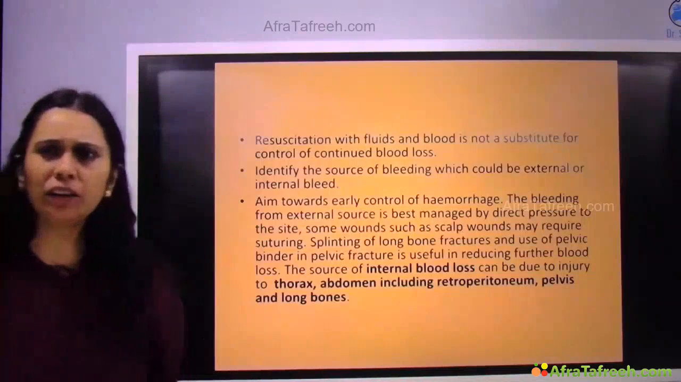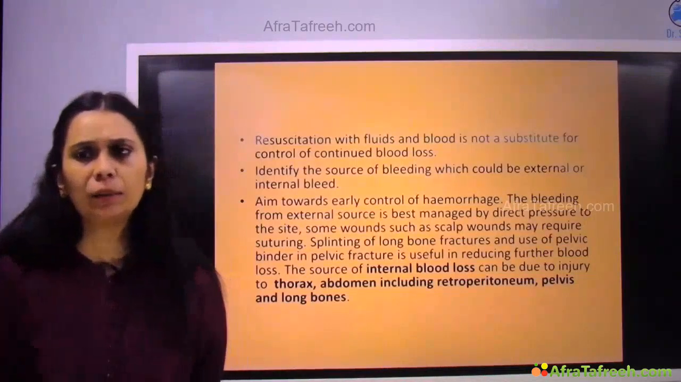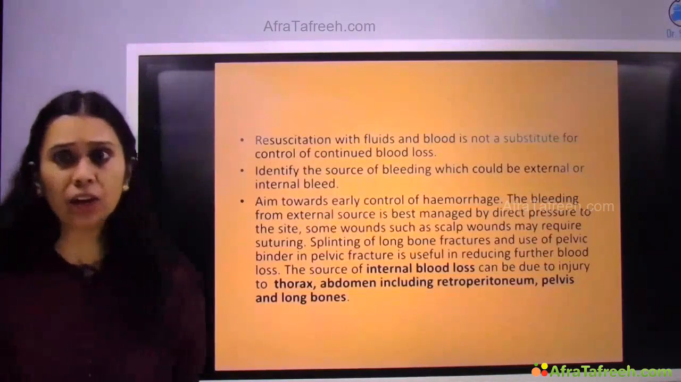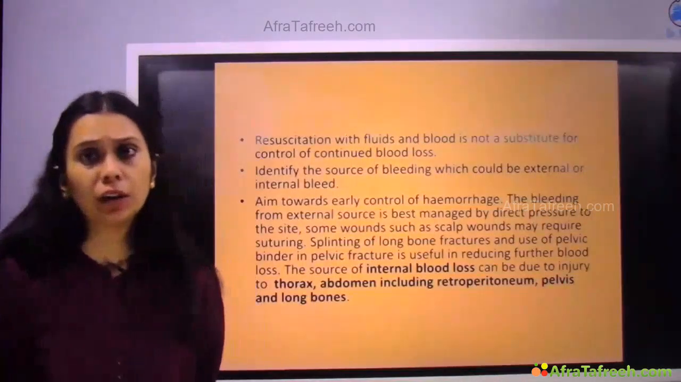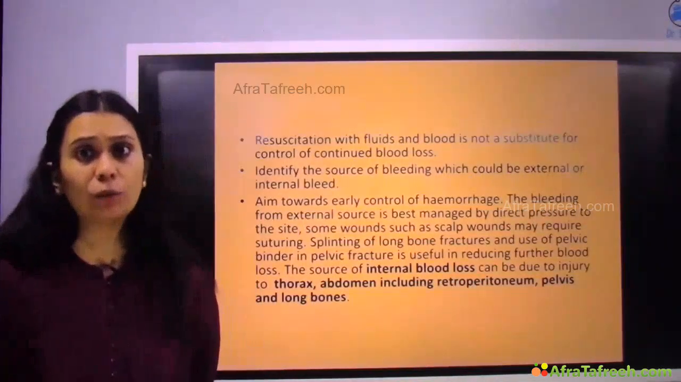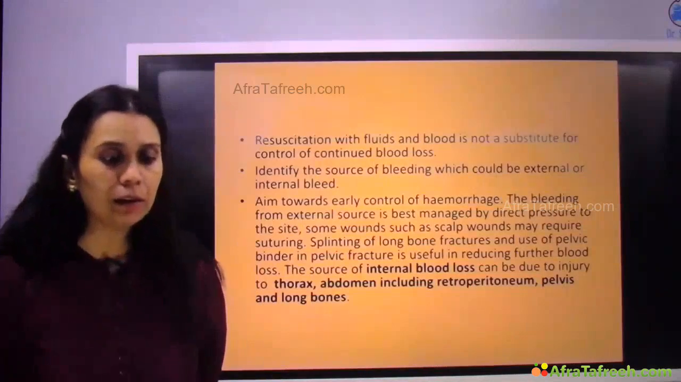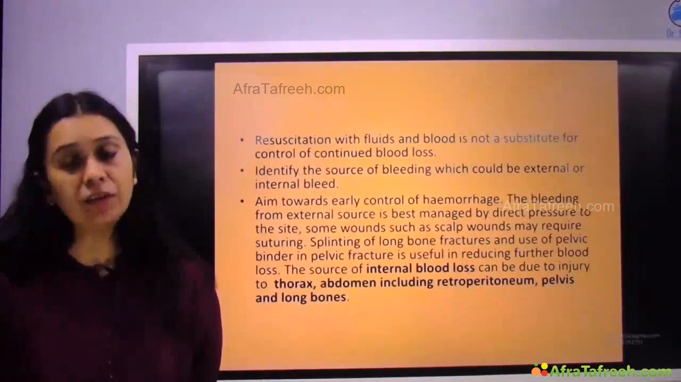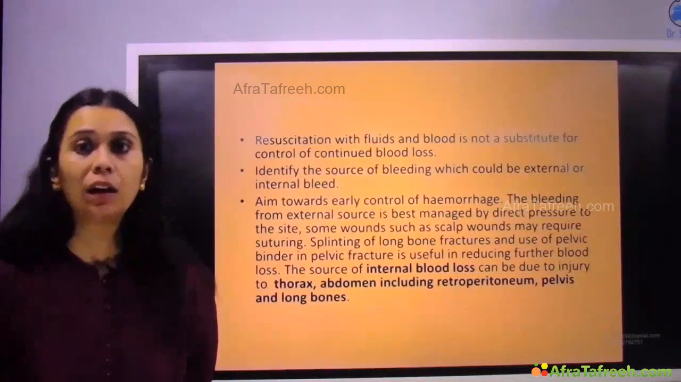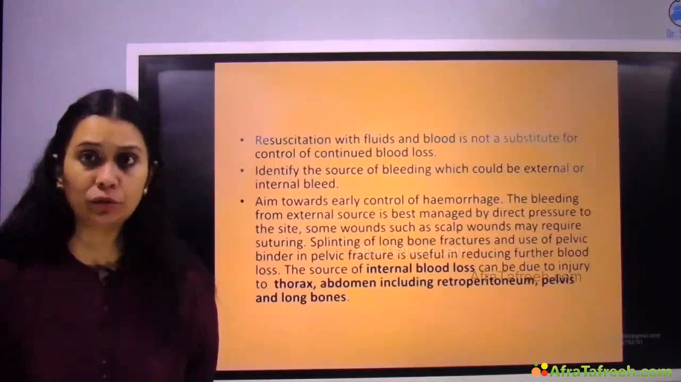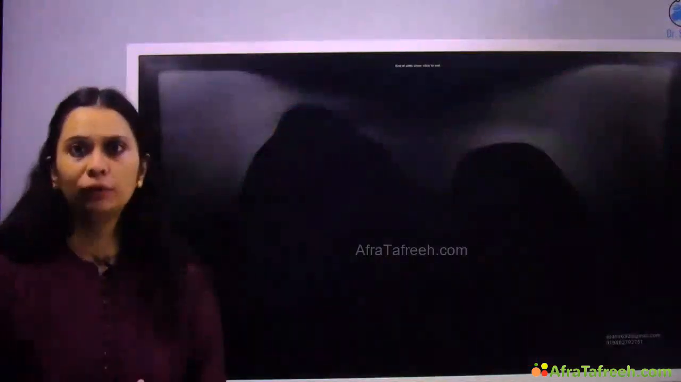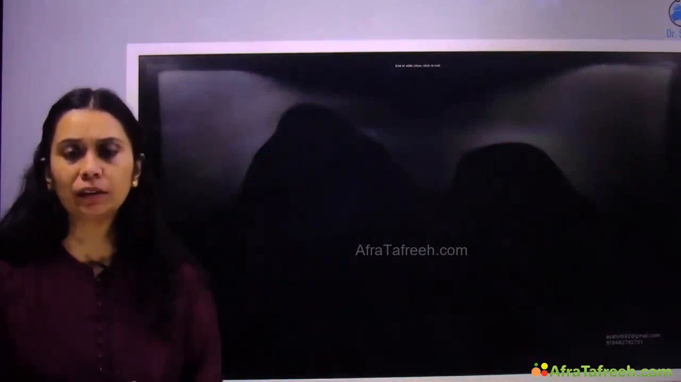The bleeding from external sources is easily managed by pressure technique. Direct pressure on the wounds may stop the bleeding, like scalp wound, etc. Scalp wound bleeds a lot, but if you apply external pressure, you do a pressure dressing, it will stop the hemorrhage. Internal bleeding may require immediate surgery. Bleeding from the long bones may require immediate stabilization of the fractured bone, right? So definitive management is to stop the cause of bleeding, right?